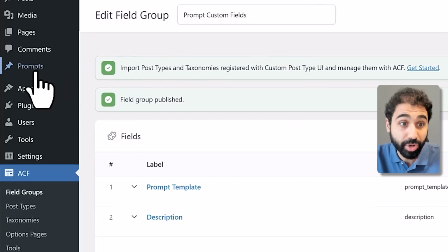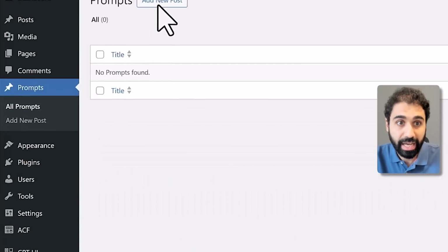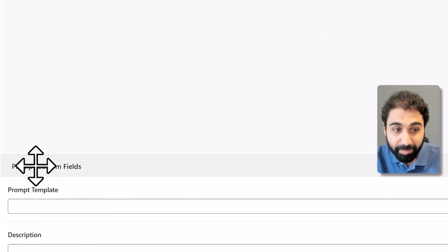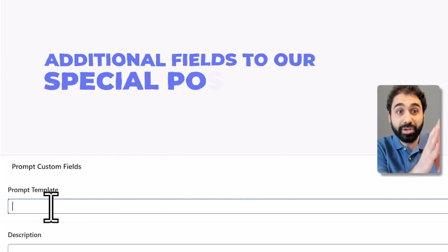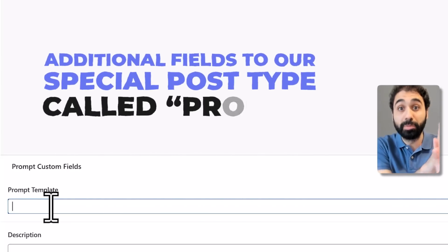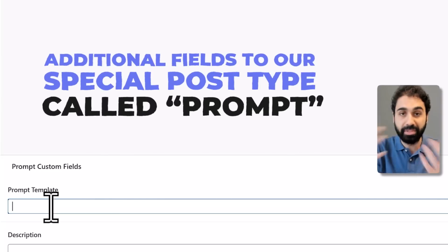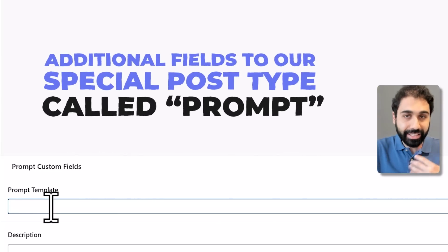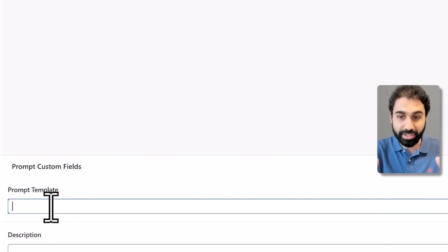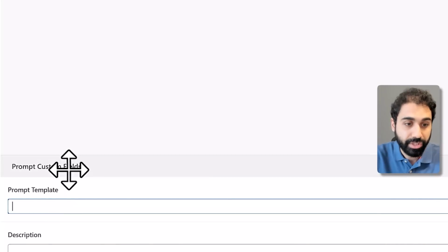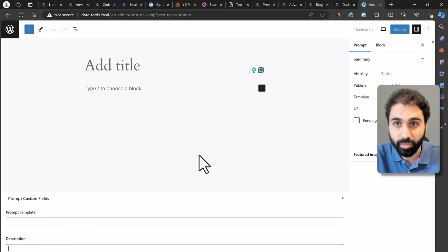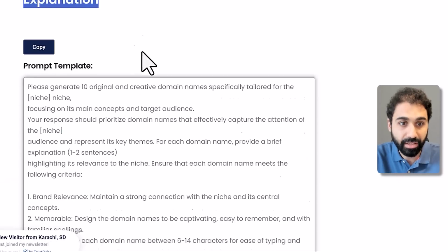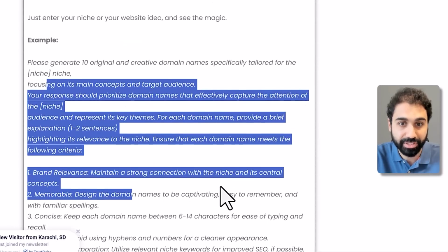And if you go now to prompts here, click on all prompts, add a new one. You'll see now we have prompt custom fields, prompt template and description. You see? So now we have additional fields for our special post type, which is called prompt. In your case, it might be something else. We will cover data ideas in a few minutes, but now let's focus on the idea of building this data library. So now we have the title, the prompt template and the description, which in my case here are title, prompt template and description.